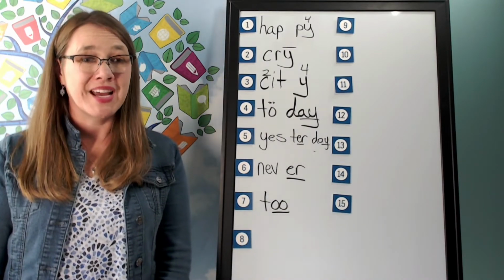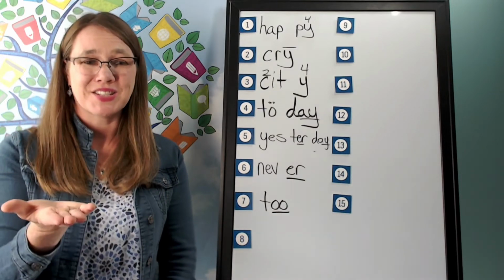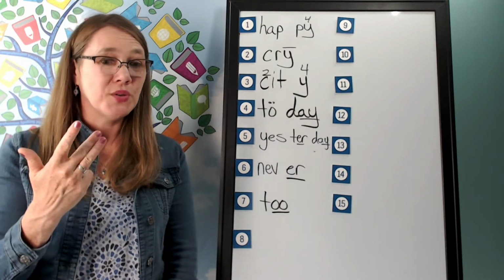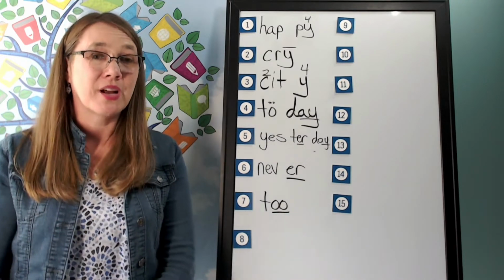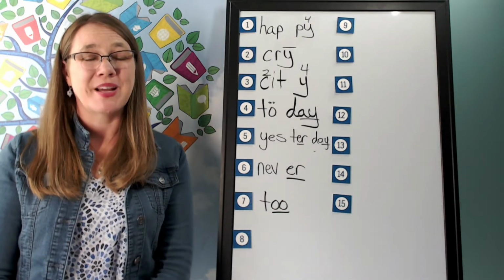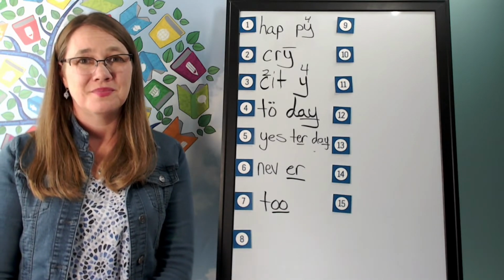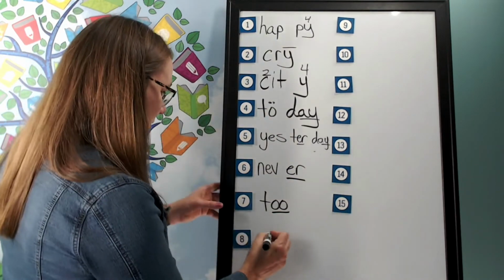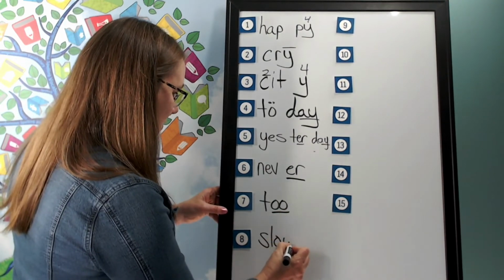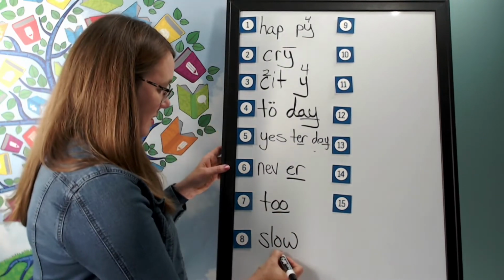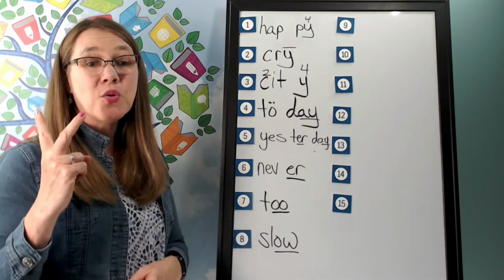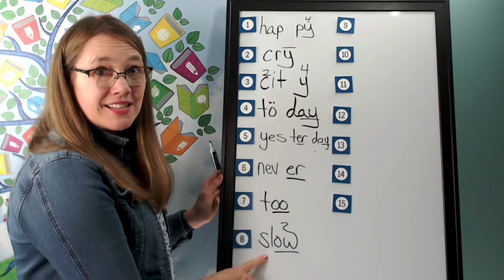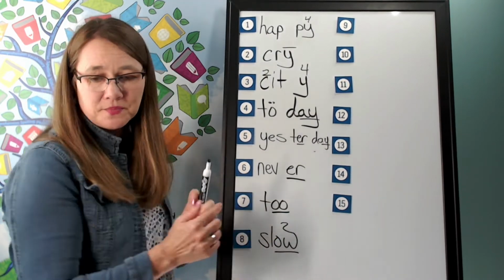The next word is slow. We will need to slow down. Slow. Go ahead and say slow. Let's sound it out. S-l-o. Use an ow-o. Go ahead and write slow, sounding it out as you write it. And help me to write it. Slow. S-l-o. How do we mark it? We'll underline the O. What sound of ow-o do you hear? The second, so we'll put a 2 over it. Let's read it. S-l-o. Slow.